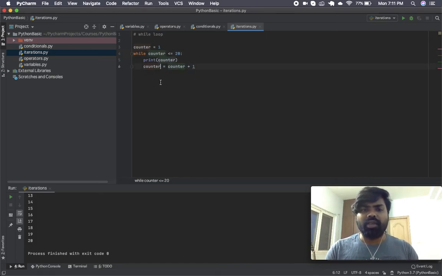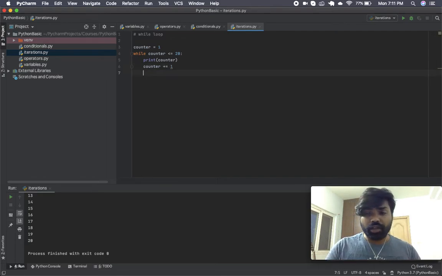Hence the loop condition fails and we come out of the loop. All right. Now a slightly better way to do it is just using counter plus is equal to 1. All right. And this will also produce the same output. I think this is probably the more preferred way of doing it. And we'll go ahead and do the exact same thing now using a for loop.